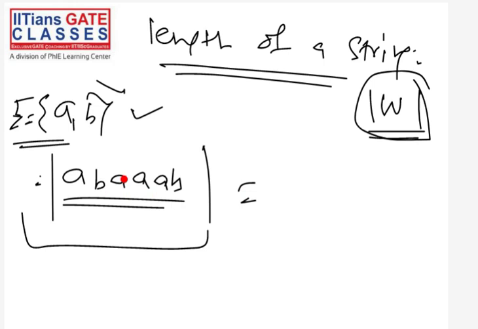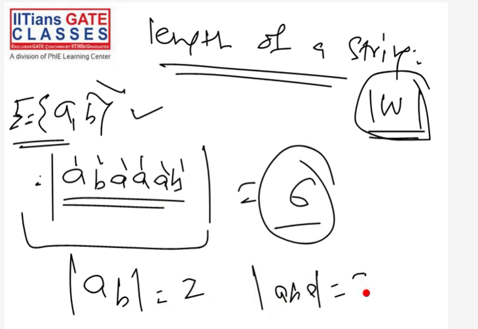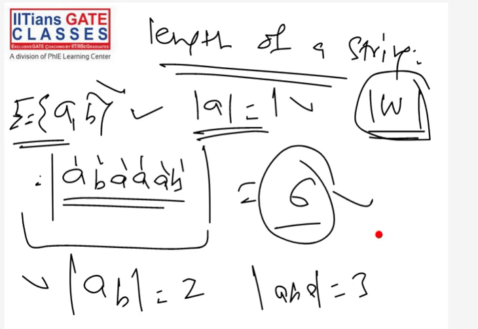So what is the length? Length is nothing but the number of symbols: 1 2 3 4 5 6. So how many symbols are there? 6. So the length of this string is 6. What is the length of this string? That is 2. What is the length of this string? That is 3. What is the length of this string? This is 1, because there is only one symbol. And you can also see this 6 is a finite number, which follows from the definition, because a string is a finite sequence of symbols. So this 6 is a natural number.